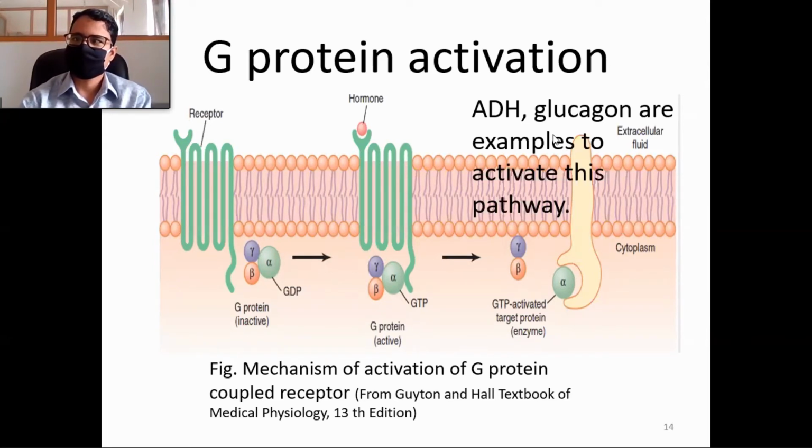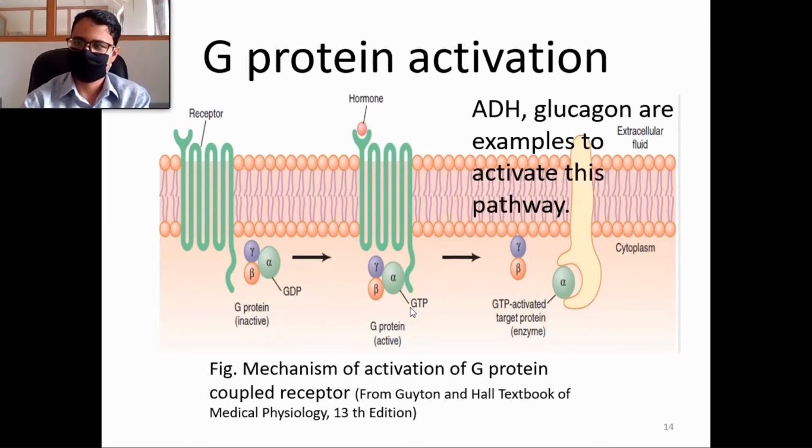Okay, we are talking about G protein linked or coupled receptors, and you can study the details of the mechanism from the book. For now, I will not go into much detail. Just remember that they are called G protein coupled receptors because this seven membrane segment receptor is linked to an intracellular protein, the G protein. And it is called G protein because it binds with GTP.